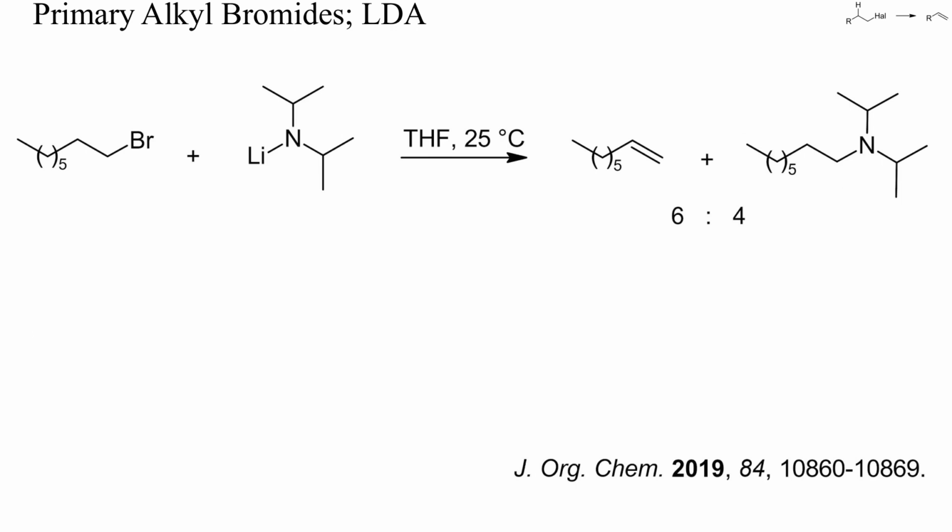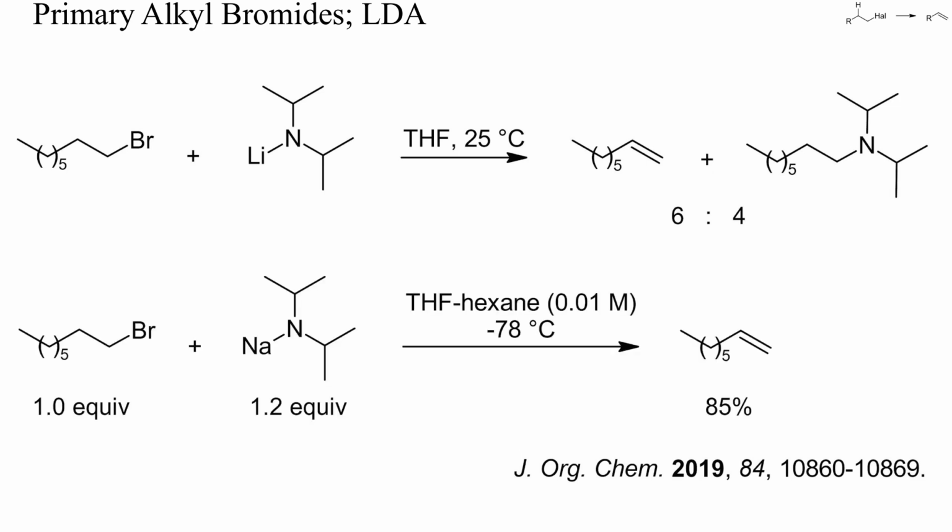LDA is a notoriously strong and non-nucleophilic base, but primary alkyl bromides yield large amounts of tertiary amine when treated with LDA at room temperature. With the still more basic sodium diisopropylamide and at low temperature, however, a high yield of terminal alkene resulted.